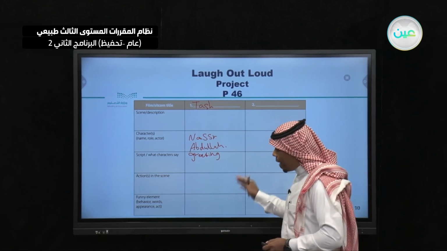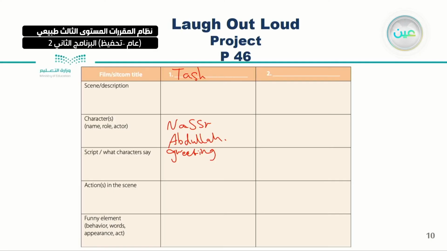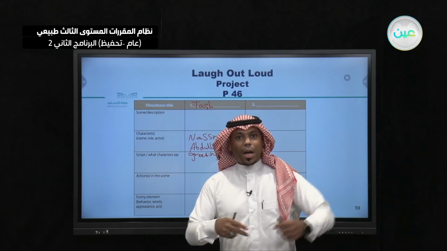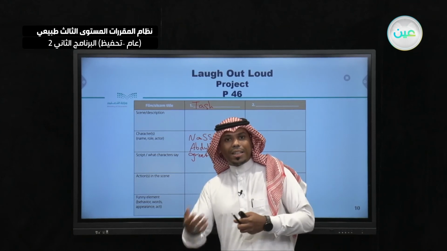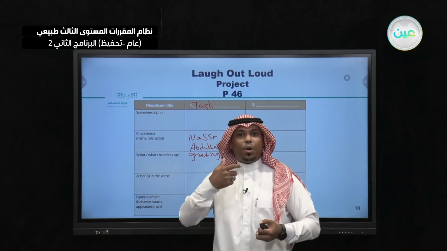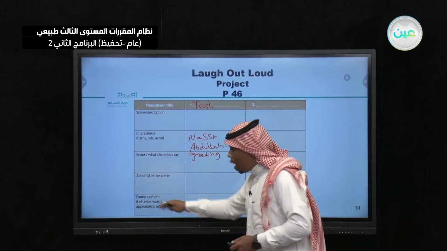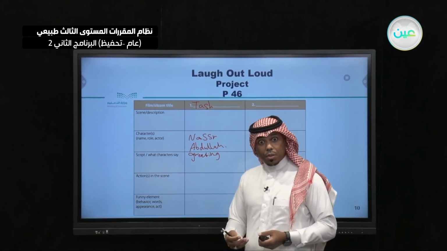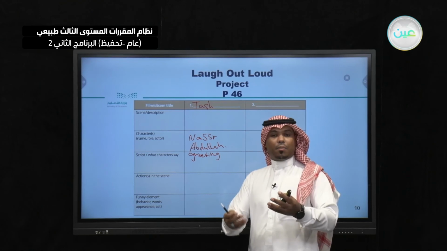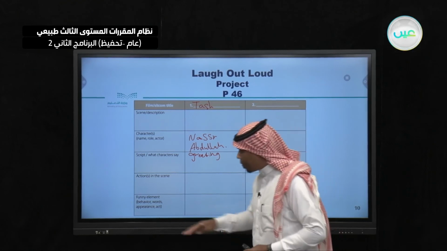Finally, funny element. Funny element is something that makes the scene funny. For example, behavior. Sometimes the actor does something like smiling or laughing all the time, or words used to make the people who are watching laugh.